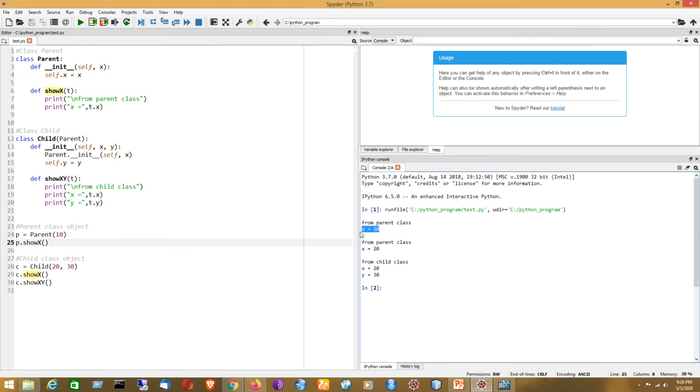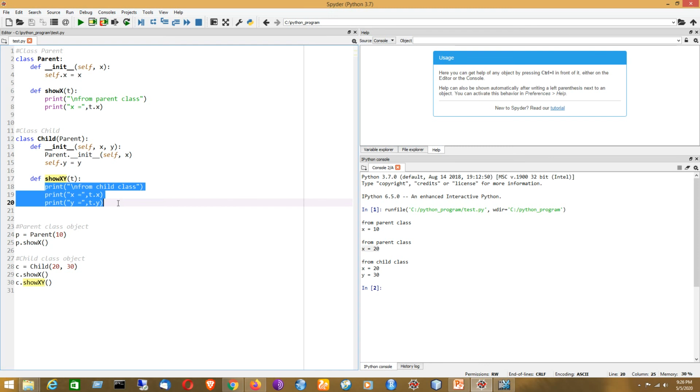Now in the next case, for the child class object, if I use the child class object to call this method, here x being 20, it will just show the value of x as 20.